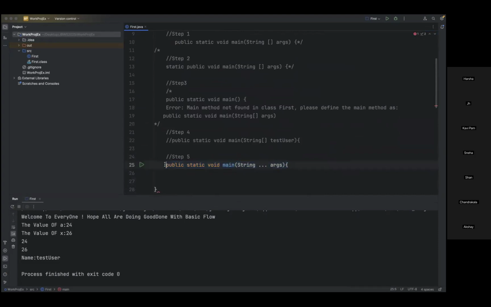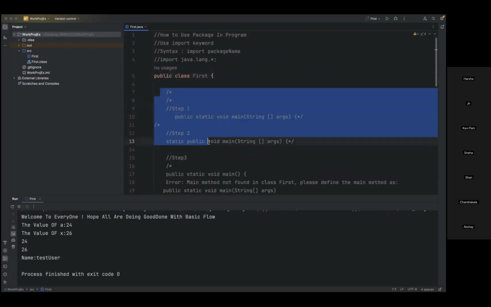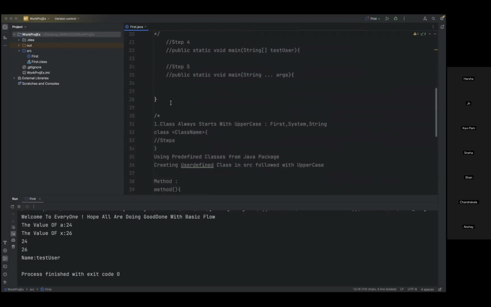Let's say I'm just making a comment of this. Now we only have a class that I have opened. All these are comments, and the compiler will ignore them. We don't have any method.